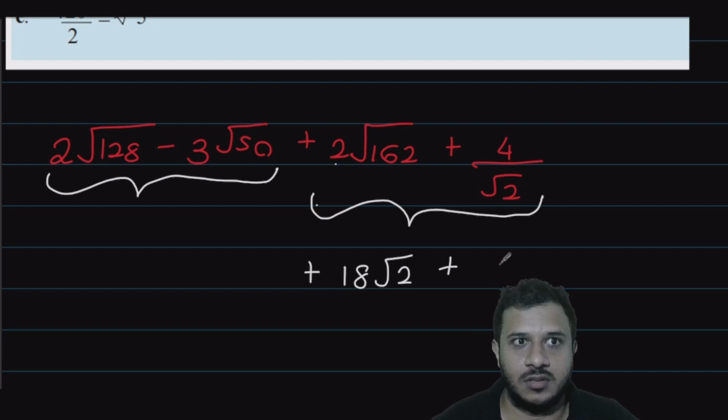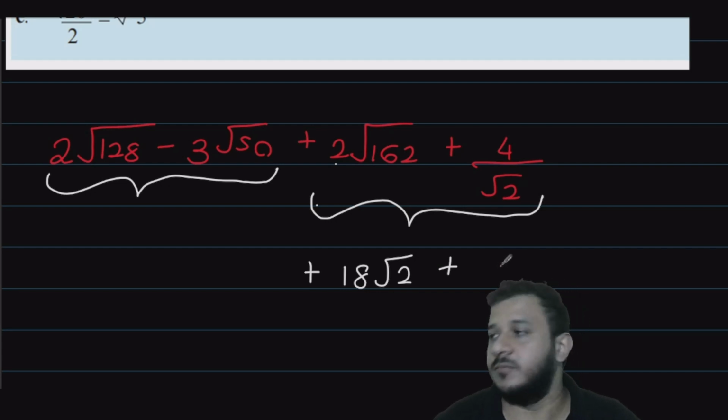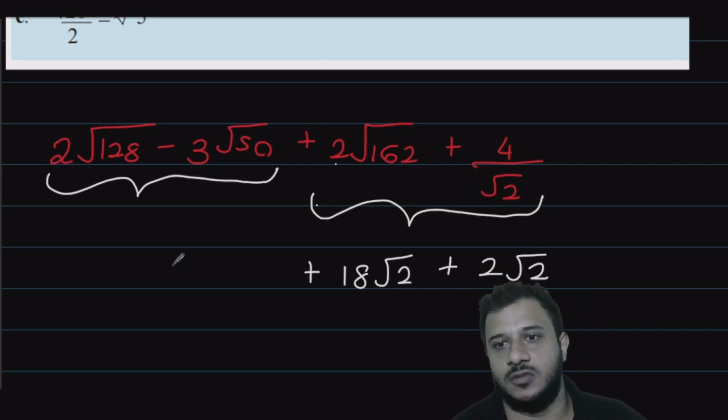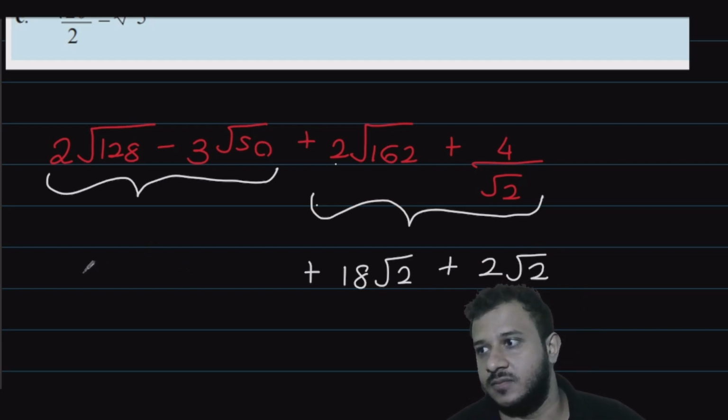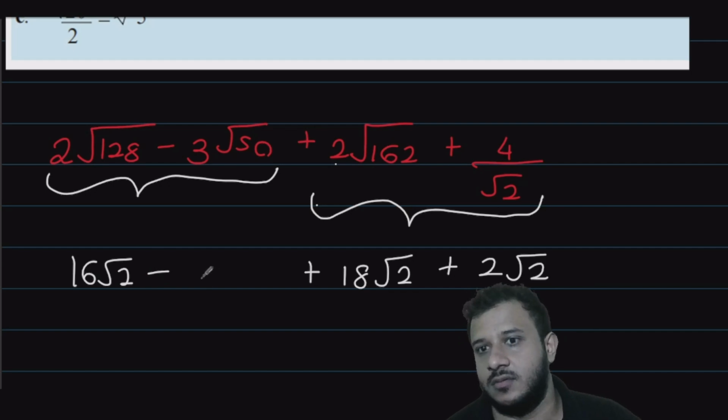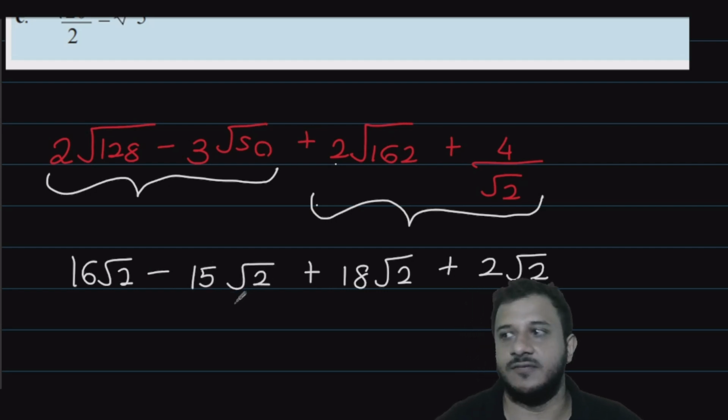Yeah, 2 root 2 is correct. So 16 root 2, minus 15 root 2. Yeah, that's correct. Well done.